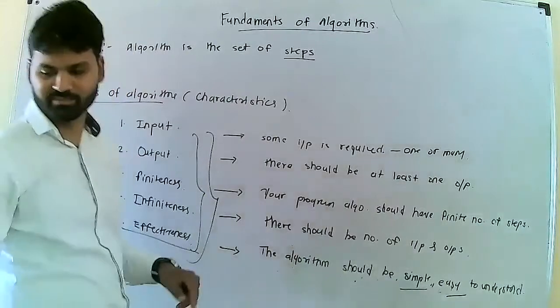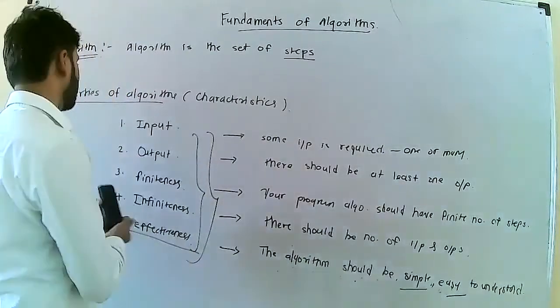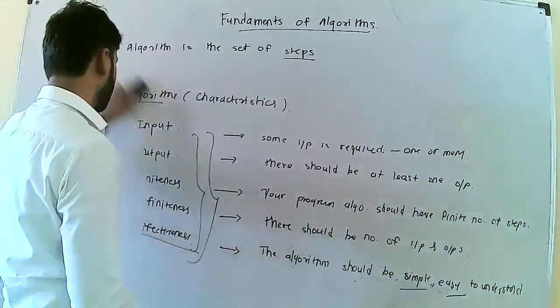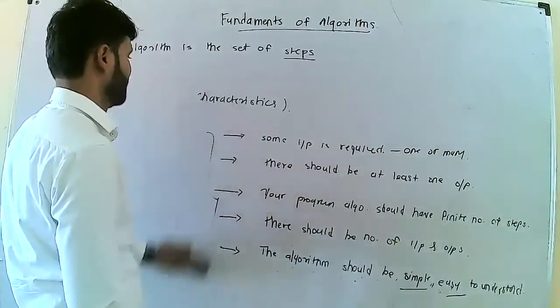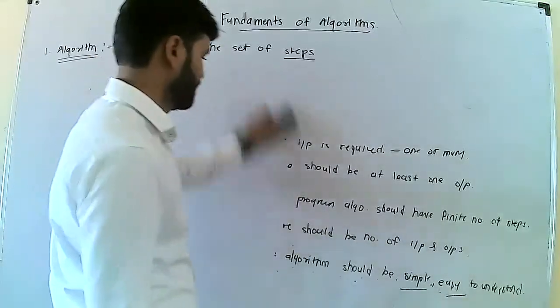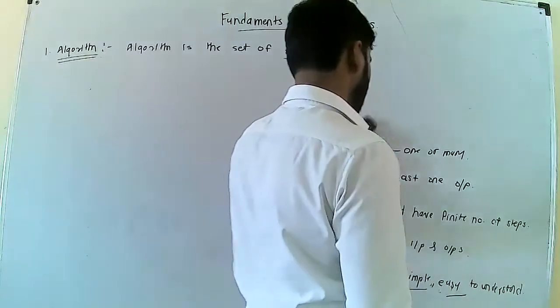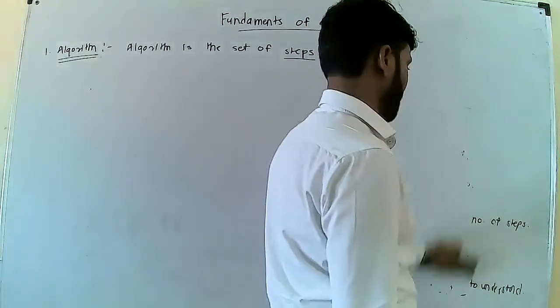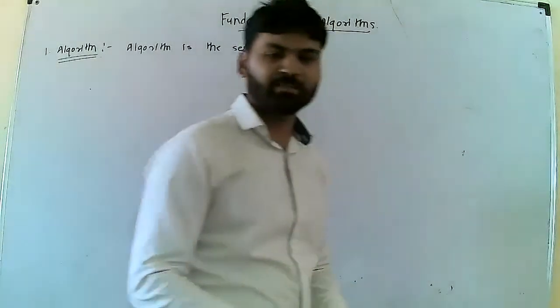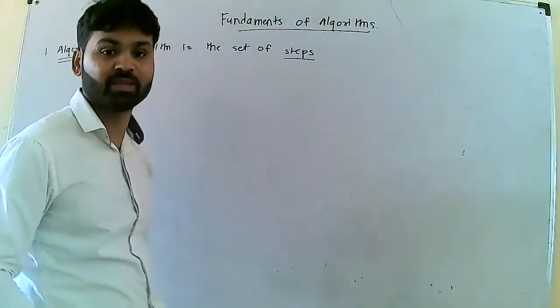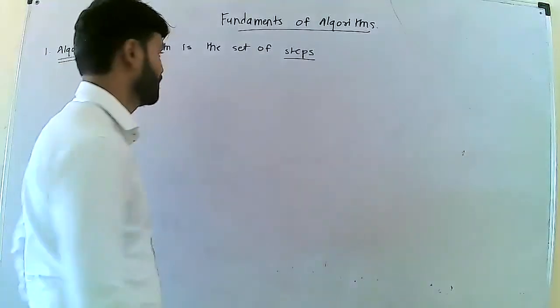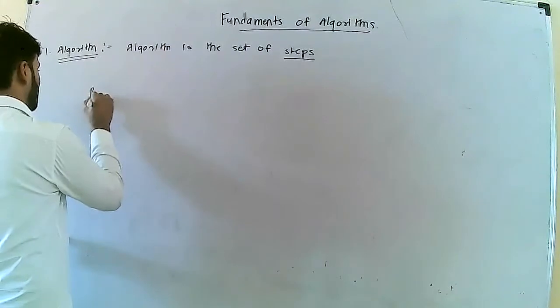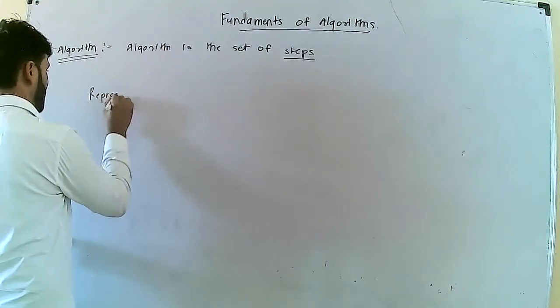The next one is representation of your algorithm. We can represent our algorithm in three different ways.